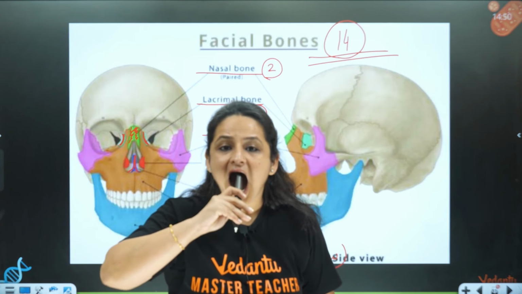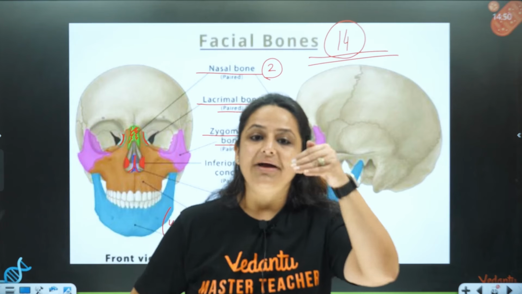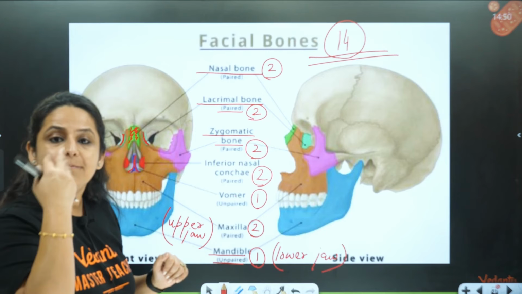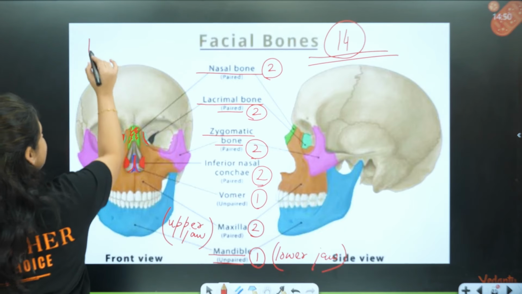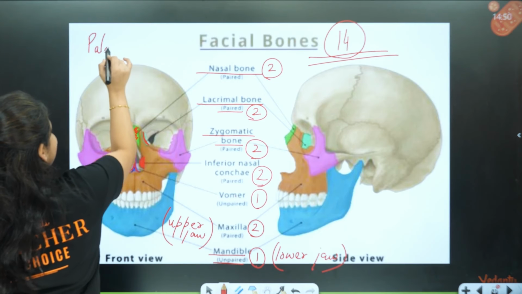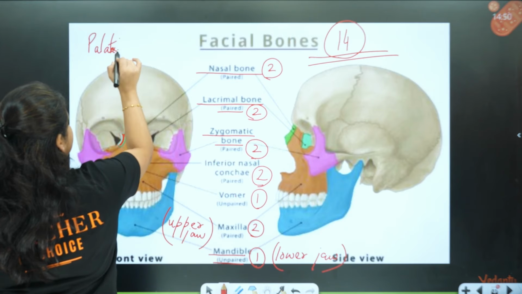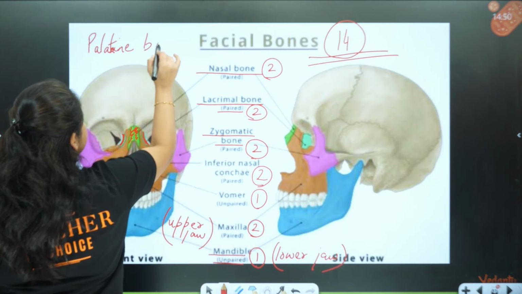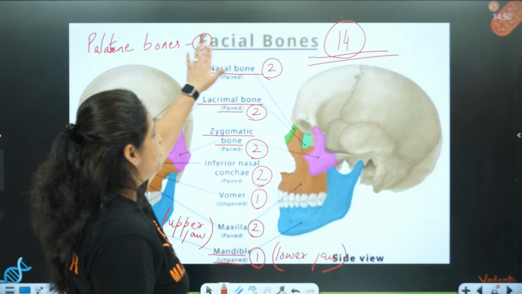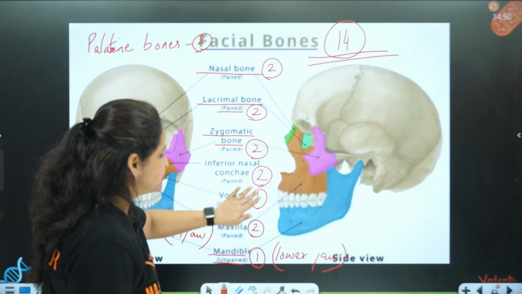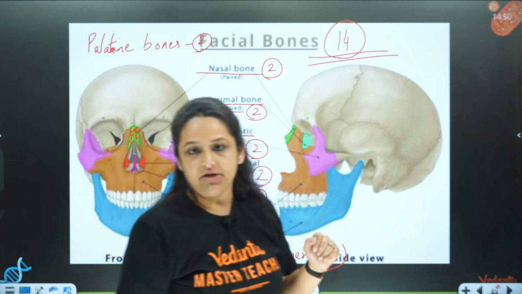See? This part. They form the palate. They form the palate of the buccal cavity. So 2 more bones. They are not visible over here. They are called palatine bones. They are also 2 in number. So now if you put up a total, 2 plus 2 plus 2 plus 2 plus 2 plus 1 plus 2 plus 1, that is going to give you your total of 14.